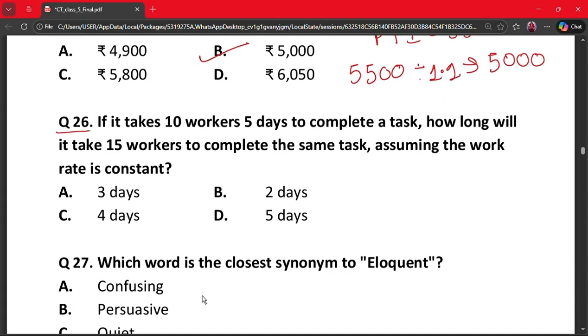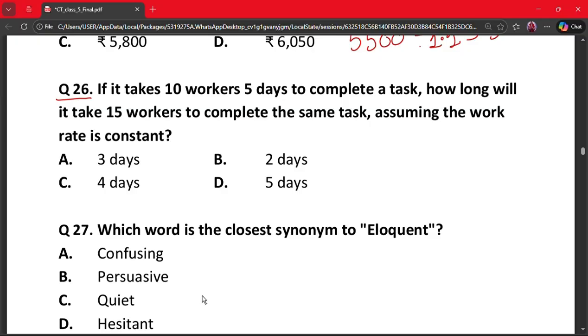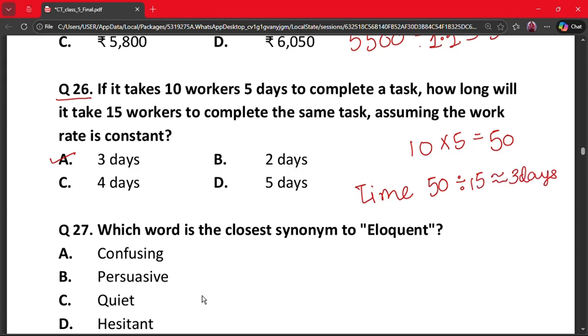Question number 26. If it takes 10 workers 5 days to complete a task, how long will it take 15 workers to complete the same task, assuming the work rate is constant? A. 3 days, B. 2 days, C. 4 days and D. 5 days. So here the correct answer is option A, which is 3 days. Why? Because total work is 10 into 5, that is 50 worker-days, and time is 50 divided by 15, which gives us 3 days. So our correct answer is 3 days.